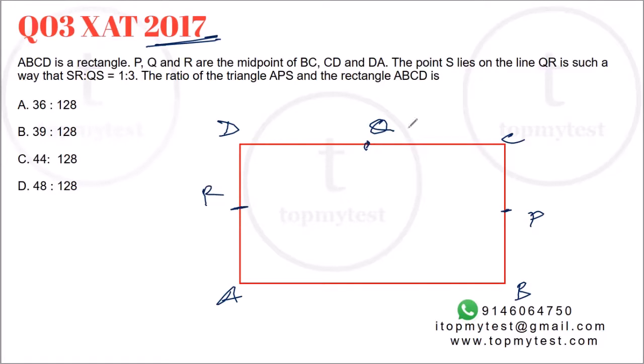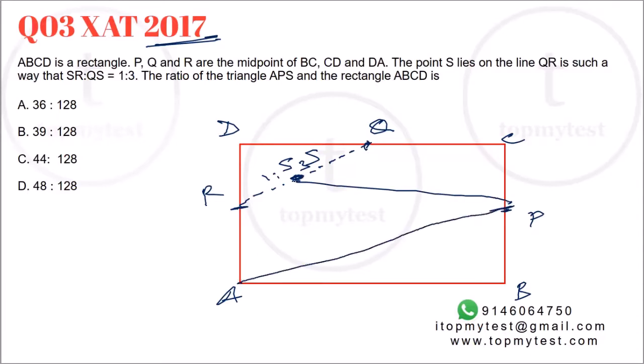Point S lies on QR. Okay. S lies on QR such that SR to QS is 1:3. So 1:3. Okay, find the ratio of APS. This is S. So APS to the full rectangle ABCD.